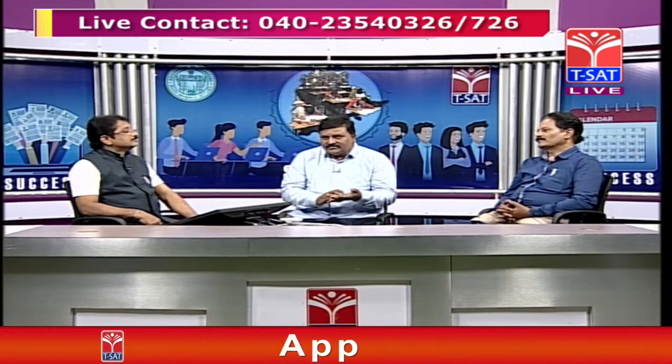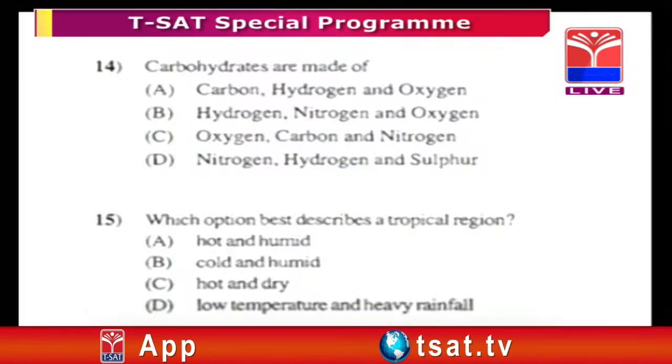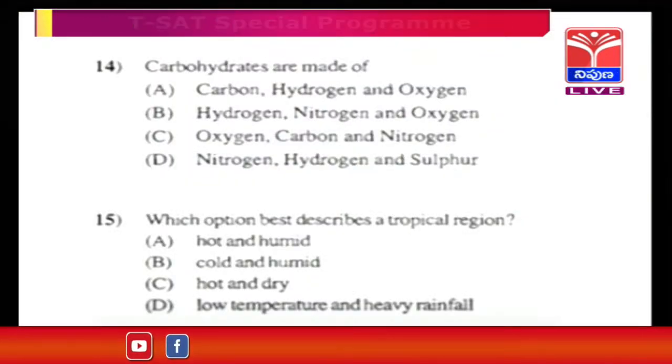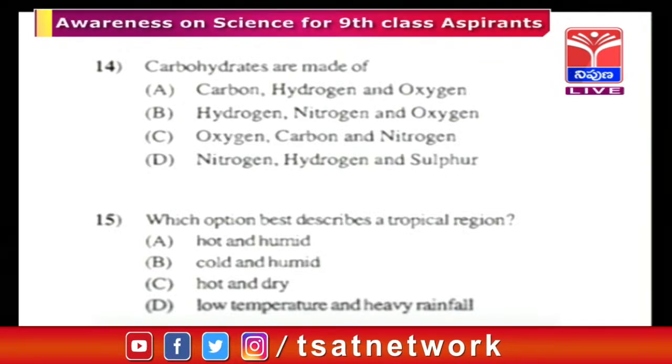Generally, in almost all the biomolecules these three elements are there. Without carbon, without hydrogen, without oxygen, there is no organic compound. So that is why 3A is the correct answer: carbon, hydrogen and oxygen. They are called carbohydrates.